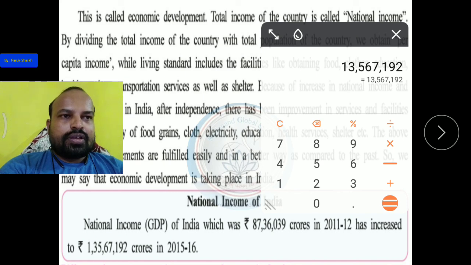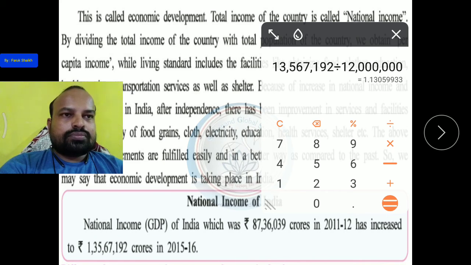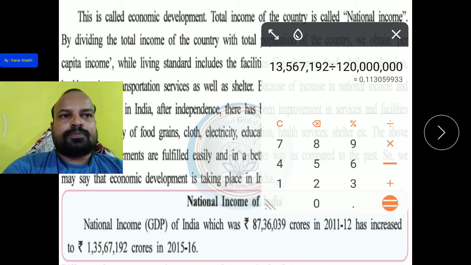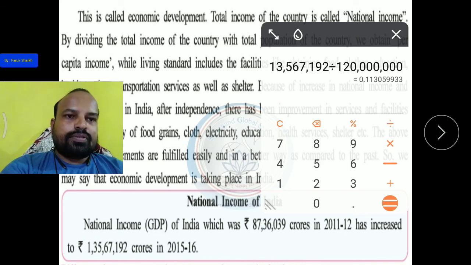Divide by, now you have to count. So here you can see this is the economic development.